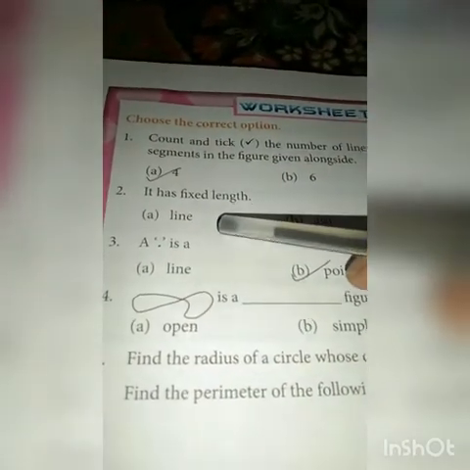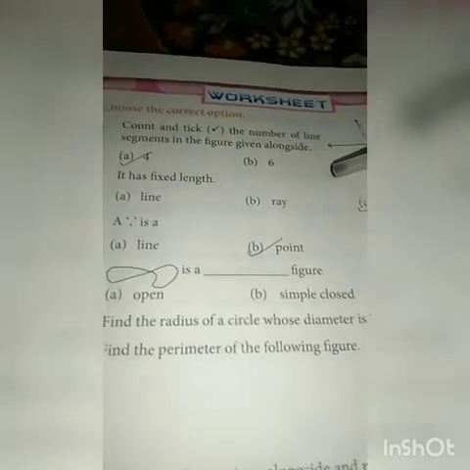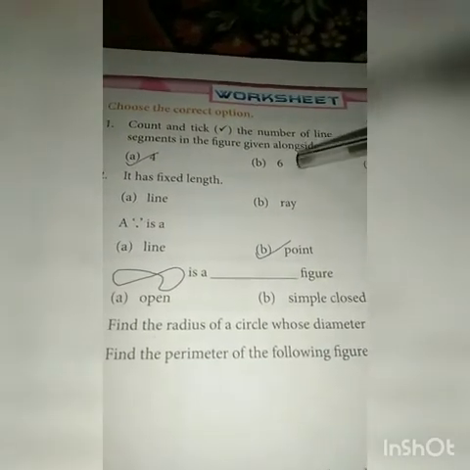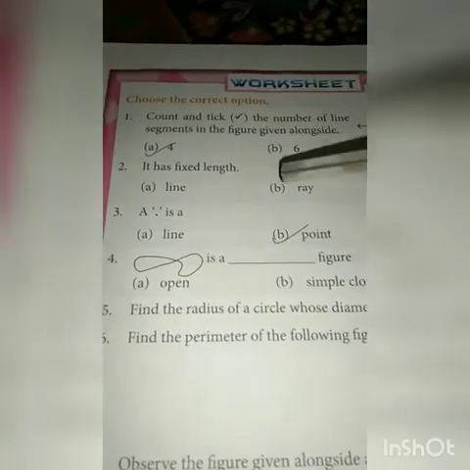Question 2 is, it has fixed length. So which has fixed length? Your first question and second question are both the same. In the first question you have to find the line segment, and you know that line segments have fixed length. It means it has a fixed starting and fixed ending point. So it has fixed length. The options are line, ray or line segment. So line segment is the correct answer to question number 2.